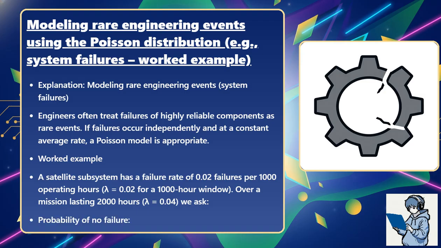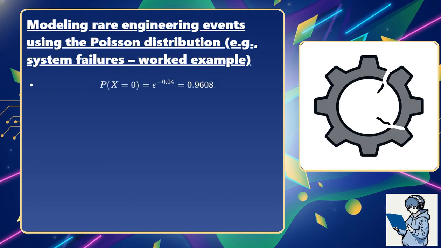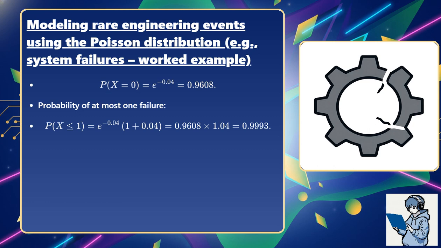Probability of no failures. P(X = 0) = e^(-0.04) = 0.9608. Probability of at most one failure. P(X ≤ 1) = e^(-0.04) × (1 + 0.04) = 0.9608 × 1.04 = 0.9993. Thus the mission is almost certain to finish with 0 or 1 failure.